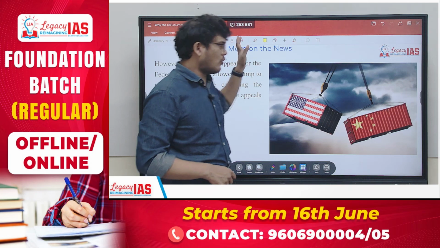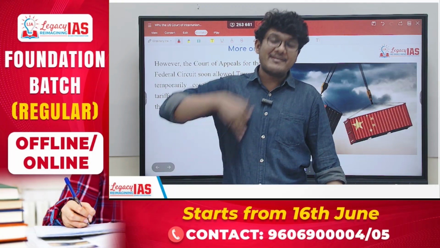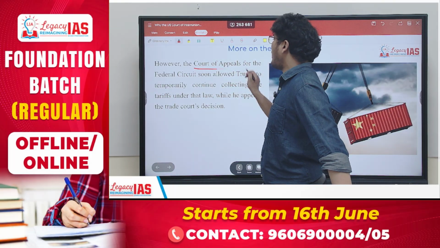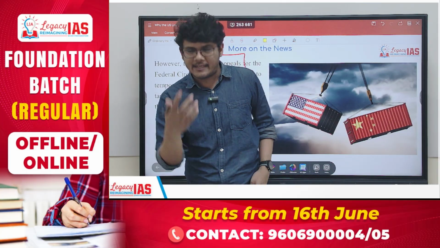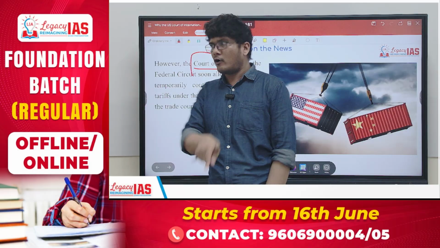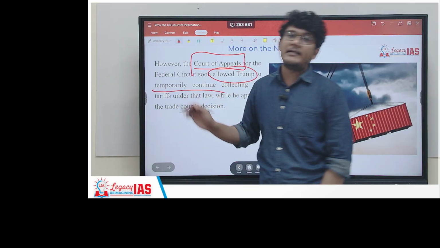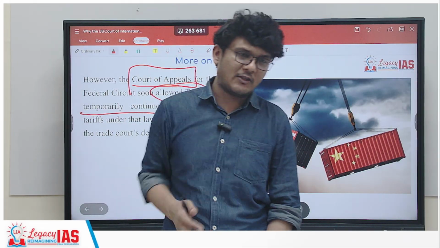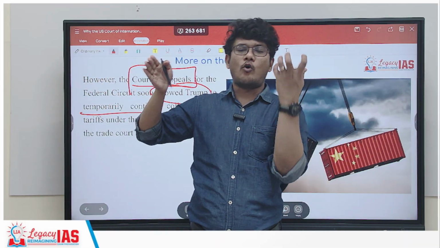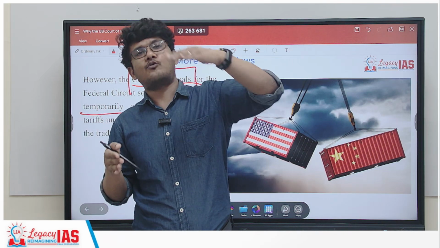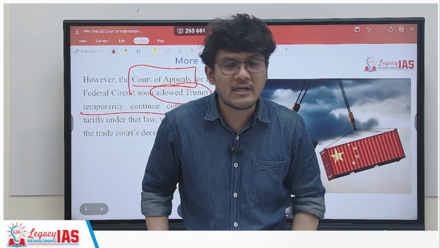Now, there is more to this news. The Court of International Trade did strike down the tariffs, but immediately the Court of Appeals, of course, if you are not satisfied by the decision, you can appeal in the appellate court, allowed Trump to continue these tariffs temporarily, until the Court of Appeal gives its own judgment.